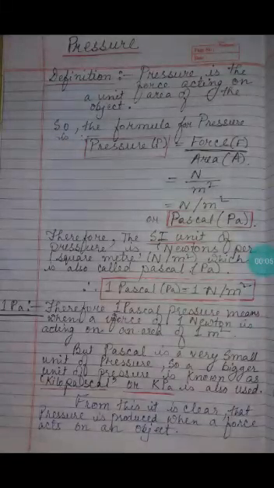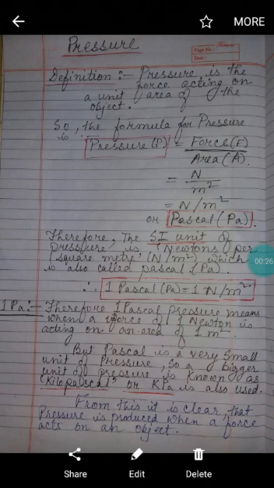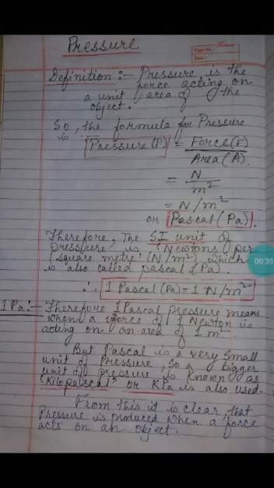As we have discussed everything about force, that is, what is force, how many types of force are there, causes of force, effects of force, everything about force, I hope the previous topics were useful to you. Now in this class we will start our last topic, that is pressure. First of all we'll see the definition.